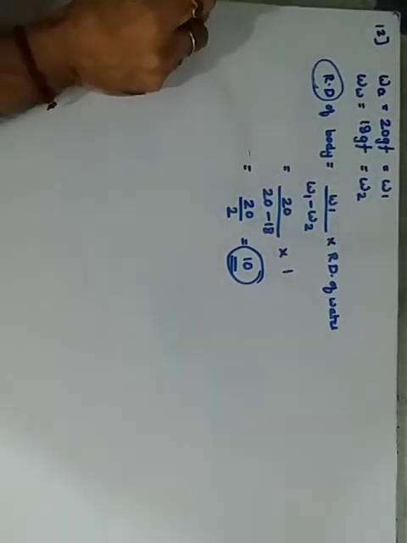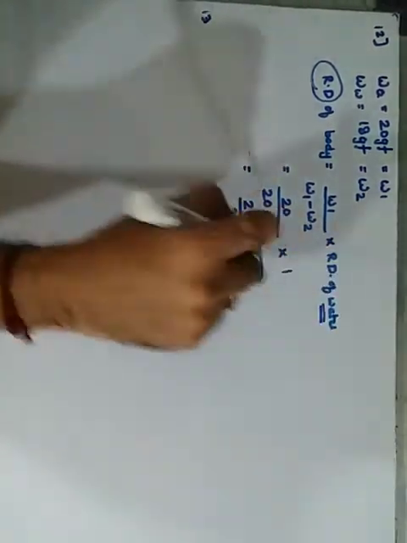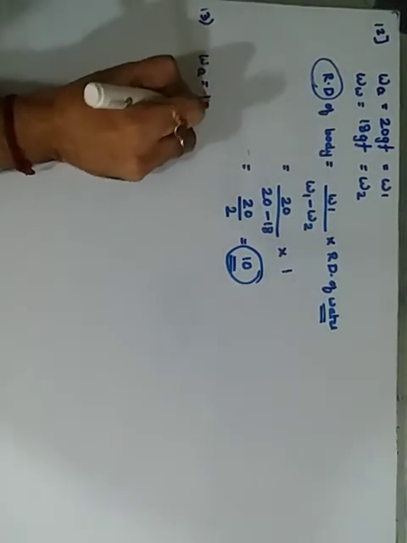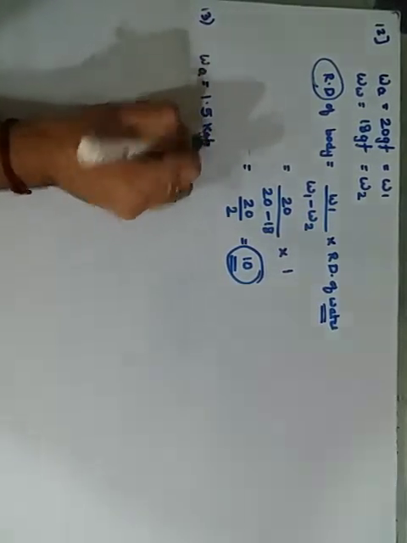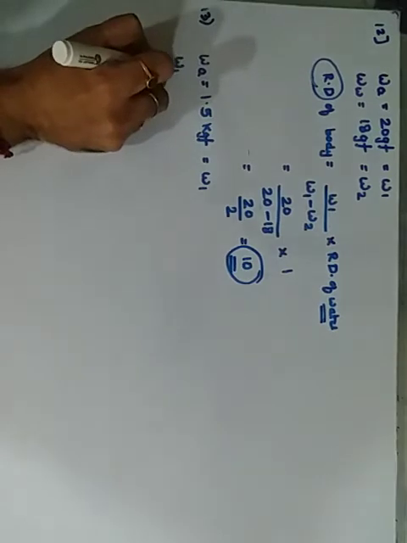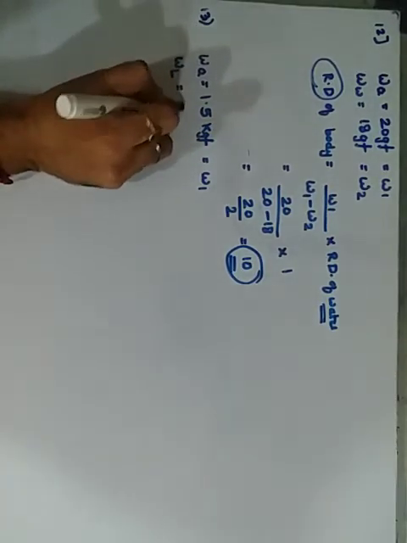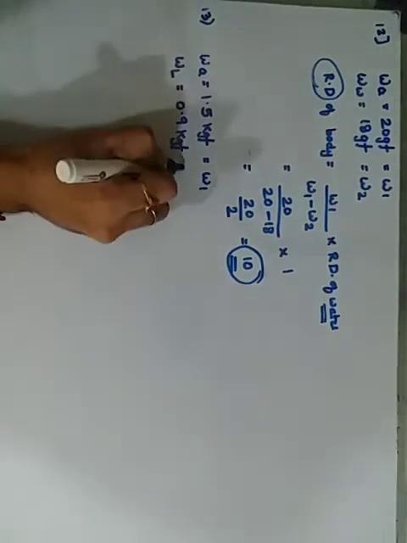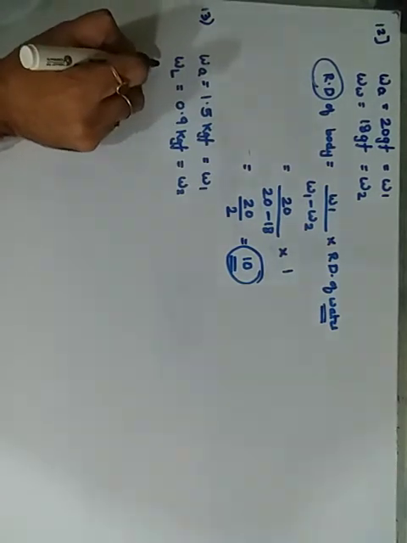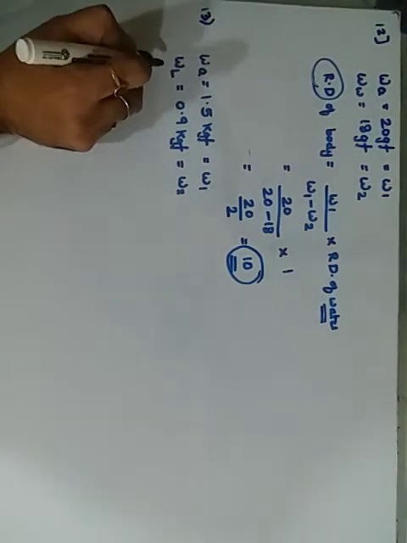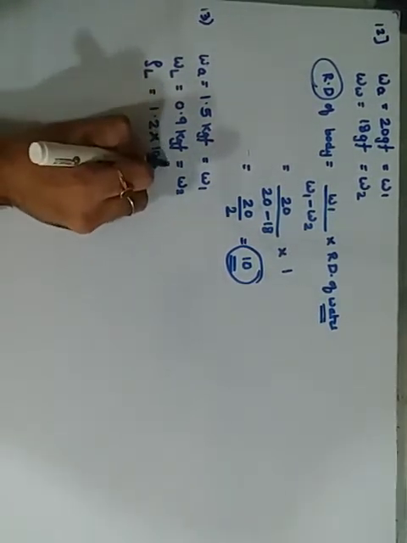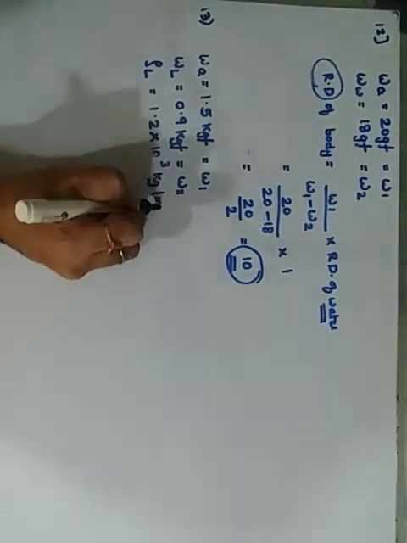Again, the 13th is almost the same, but instead of the relative density of water, here it will be a liquid. A solid weighs 1.5 kilogram force in air. I denote it as W1. And its weight in some liquid is 0.9 kilogram force. I denote it as W2. The density of the liquid is given to be 1.2 into 10 raised to 3 kilogram per meter cube.